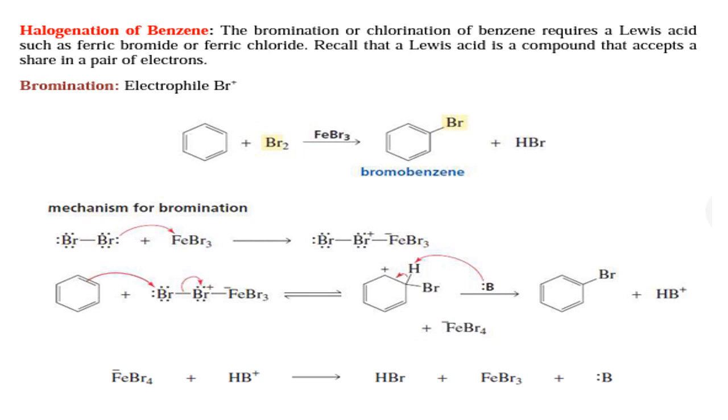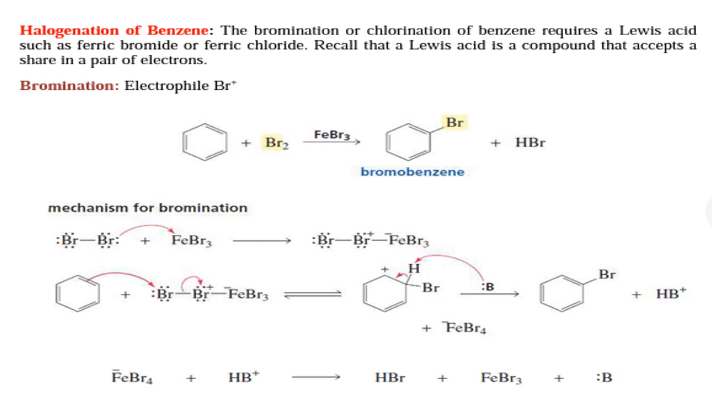In the first step, the bromine reacts with the Lewis acid to form a complex that makes the bromine more electrophilic. Then in the next step, the pi electrons of the aromatic carbon-carbon bond act as a nucleophile, attacking the electrophilic bromine and displacing iron tetrabromide.